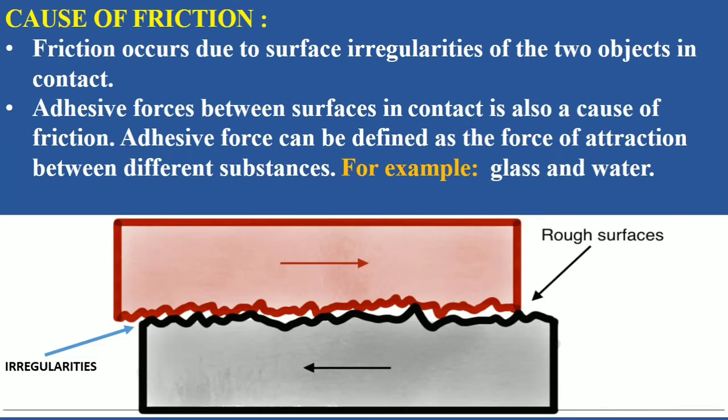Now we talk about the cause of friction. Why does friction take place? The main cause of friction is the surface irregularities of the two objects in contact. Objects look smooth but in reality grooves and valleys are present on their surfaces, which cause friction. Adhesive force is also a reason for friction. Now the question arises, what is adhesive force? It is a force of attraction that takes place between the molecules of different substances. The figure illustrates how irregularities are present on the surface of objects.